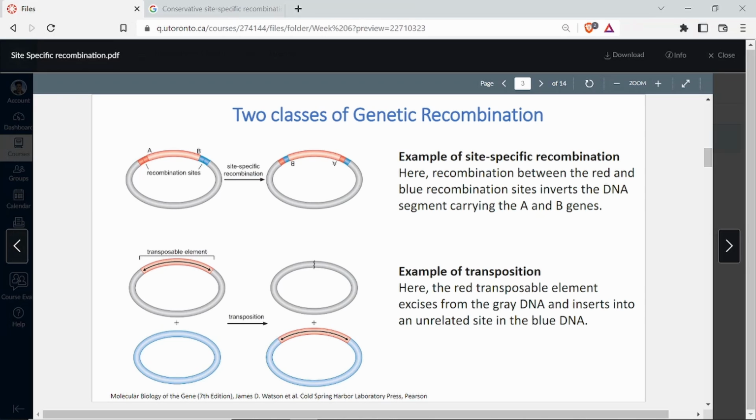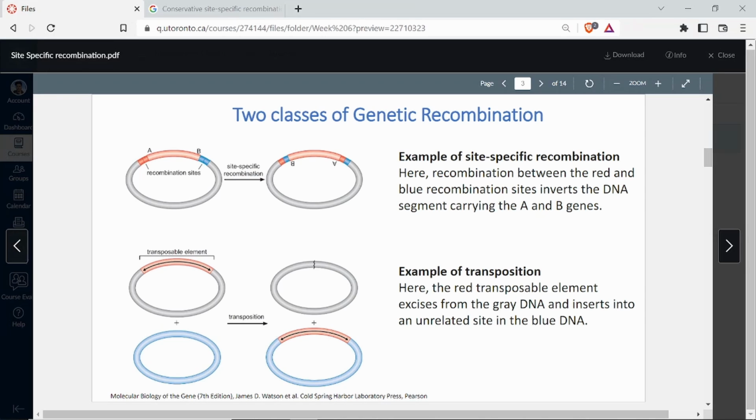And this is the region that is going to show you inversion because it is flanked by recombination. That defines it. So here recombination between red and blue recombination sites inverts the DNA segment carrying the A and B genes. So that is why A and B genes, which are present at the boundary of this region flanked by the recombination sites, undergo inversion. So this is an example of transposition.